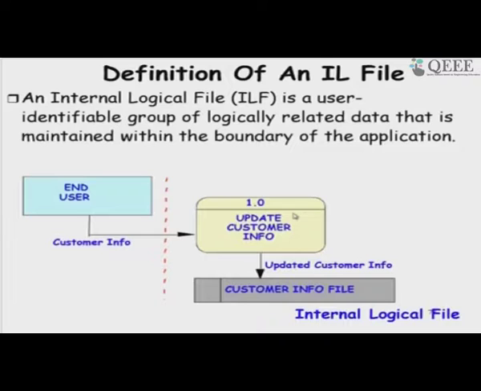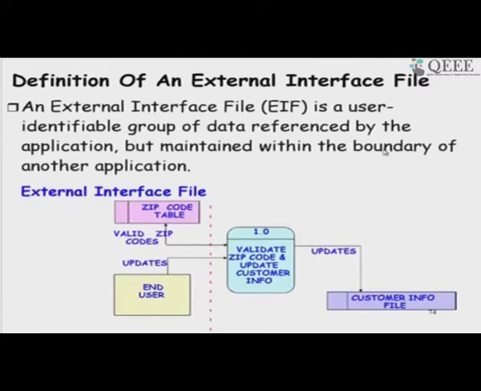And logical file, this is the data structure maintained internally, and input data modifies the internal logical file, and output data is obtained from the internal logical file. External file is something which the user has created, or maybe another system reads those files, processes them and updates the internal file. So, that is considered an external interface file.